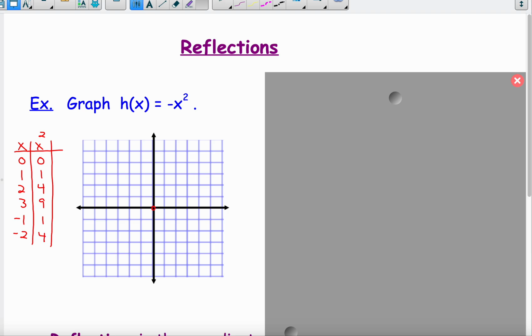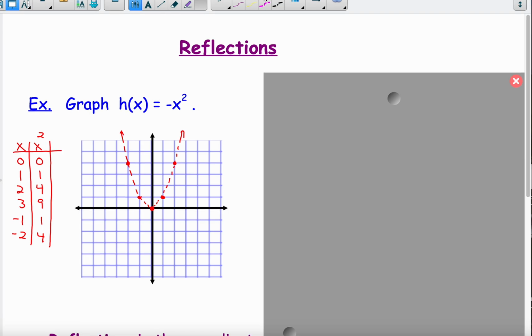So let me plot those points. 0, 0, 1, 1, 2, 4, and then 3, 9 is off the grid here. But we get the idea. Goes up pretty quickly.